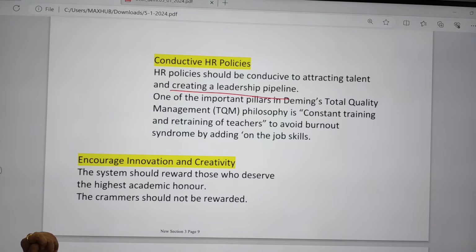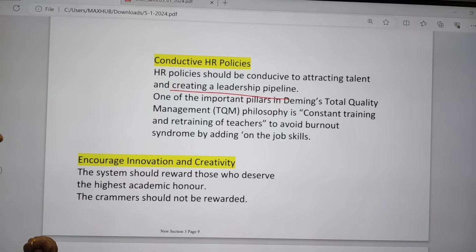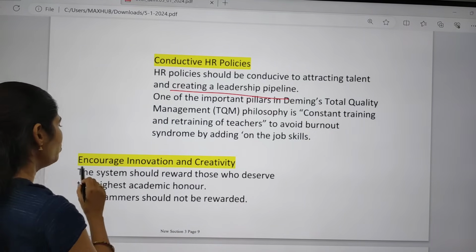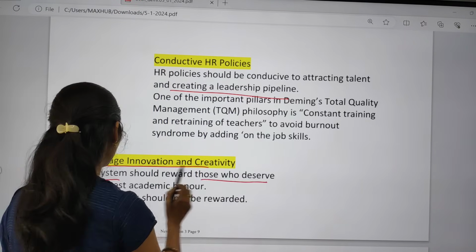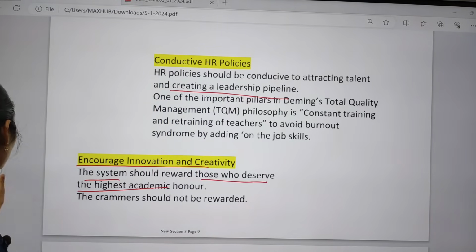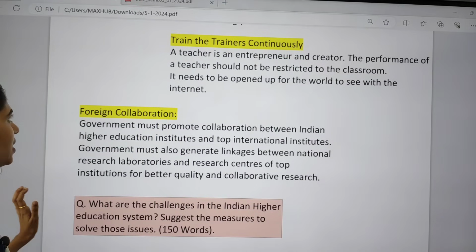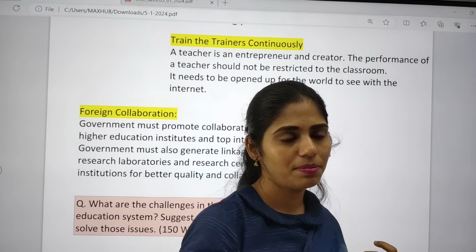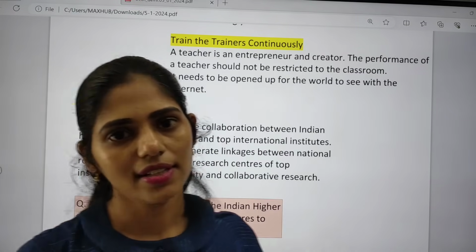Okay, and we have to focus on constant training and retraining of teachers, and avoid burnout syndrome by adding job skills. We have to update the skills of these teachers day by day. And we have to encourage innovation and creativity. The system should reward those who deserve the highest academic honor. And next one is train the trainers continuously. We have to train the teachers continuously, and even go for some bridge classes and training for the students to improve their skills as well.